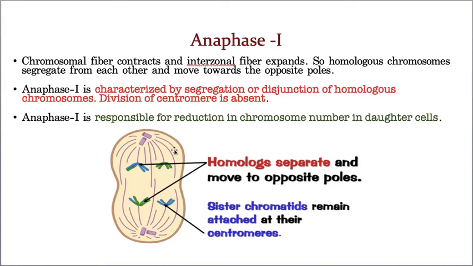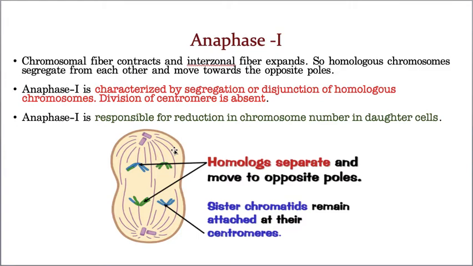In anaphase 1, what happens? A very important point I am telling you. If you don't understand this point, students, you can't understand the complete meiosis. The sole concept of the complete meiosis lies in anaphase 1 only. In anaphase 1, the homologous chromosomes start moving towards the opposite poles.